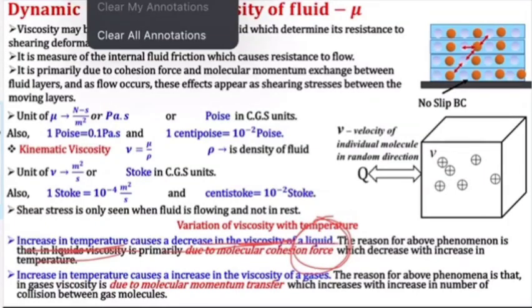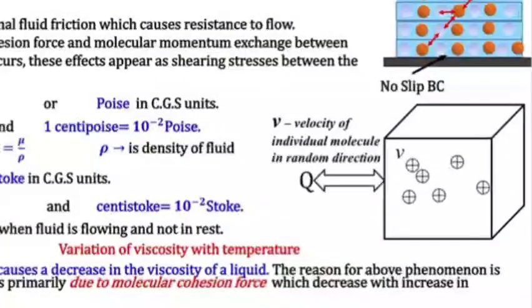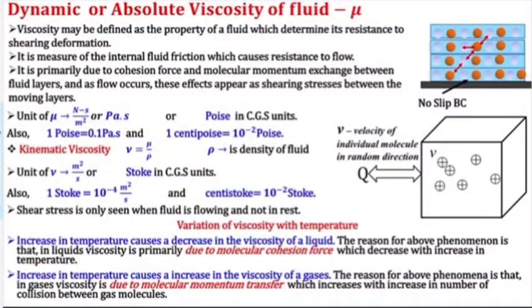The reason behind this is the phenomenon of molecular cohesion force. We know the viscosity is due to cohesive force and molecular momentum. In liquid, the molecular cohesion force is dominant compared to molecular momentum, because the molecules are so tightly bound that they will not easily allow a molecule to go from this layer to the upper layer. So molecular momentum exchange will not be much here. The bond is strong, so cohesion force will be more. So it is primarily due to cohesion force.